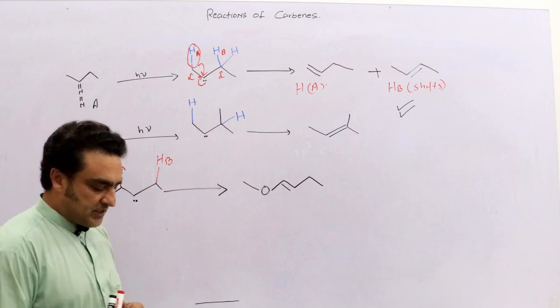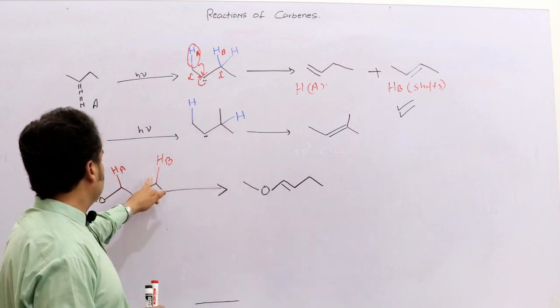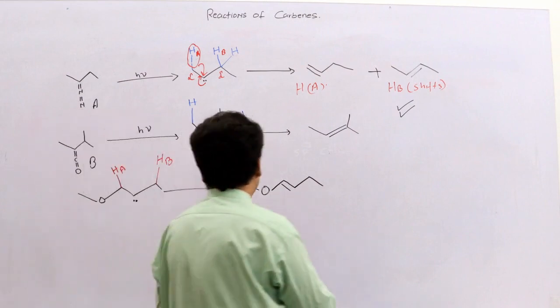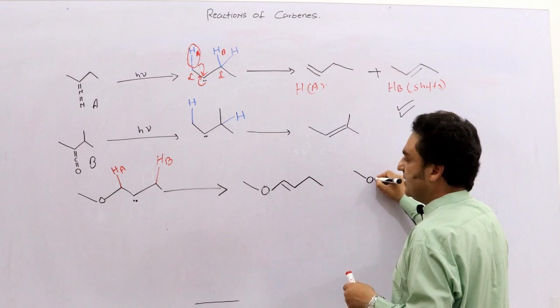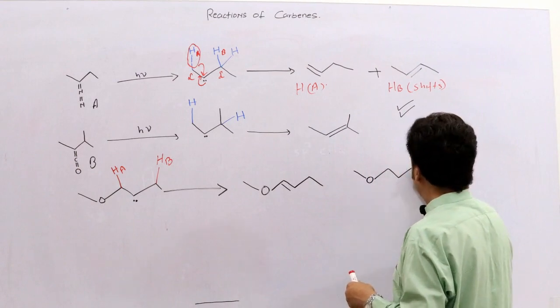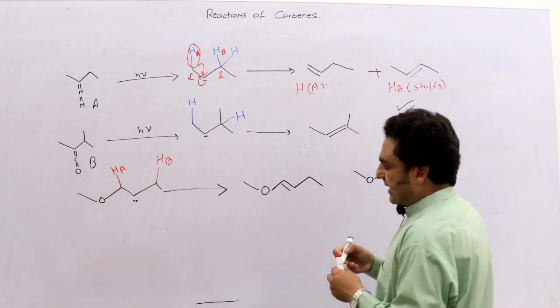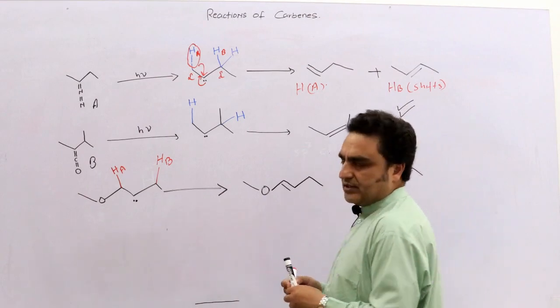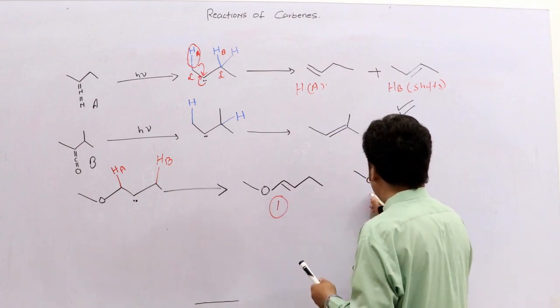So there are two things. If that hydrogen was supposed to move, it would have produced a product like this, which was produced in very, very small amount. Again, let's name these products 1 and 2.